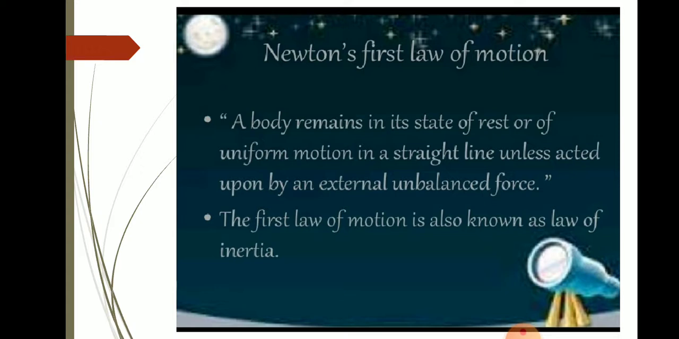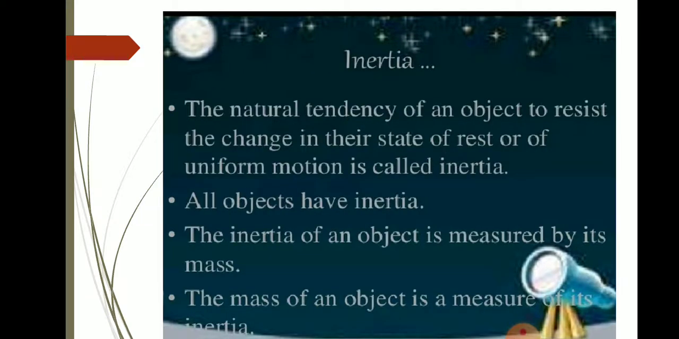This Newton's first law of motion is also known as the law of inertia. Why is it called the law of inertia? What do you mean by inertia then? Inertia is the property of a body or any object which opposes the change of its state of rest or state of motion. This property of a body is called inertia.